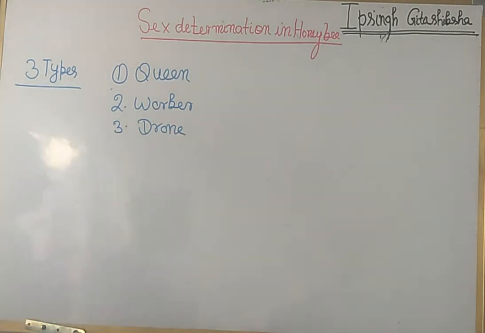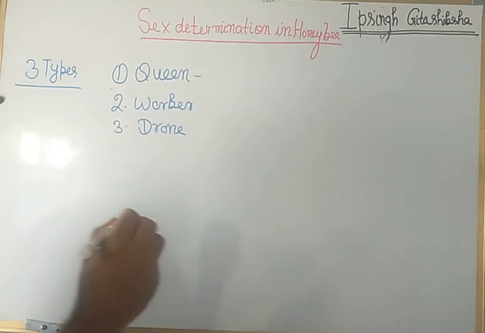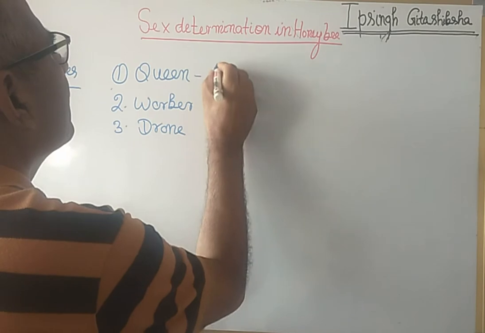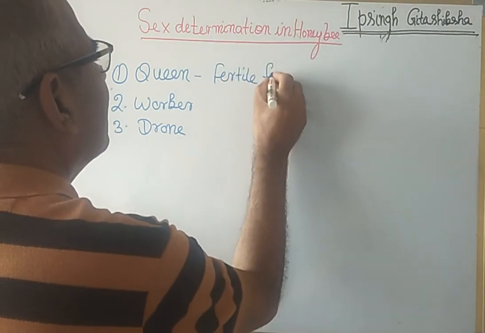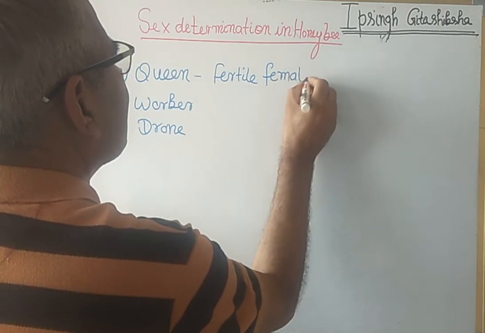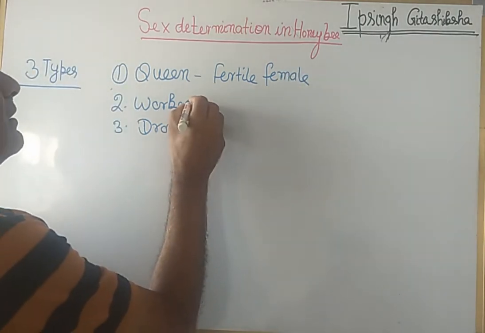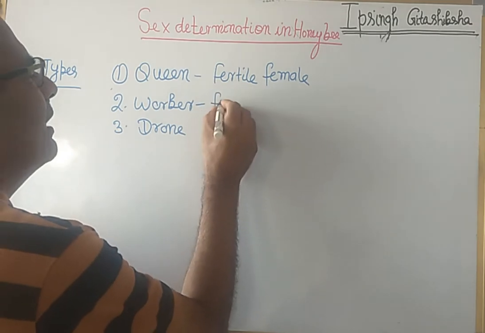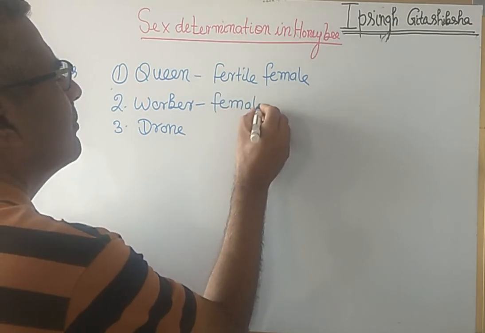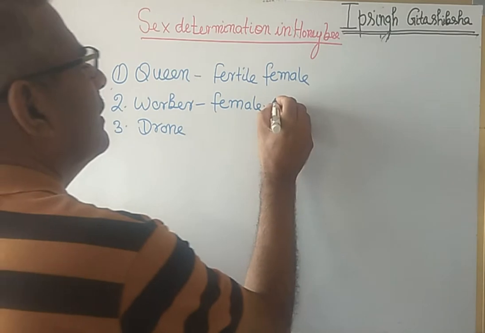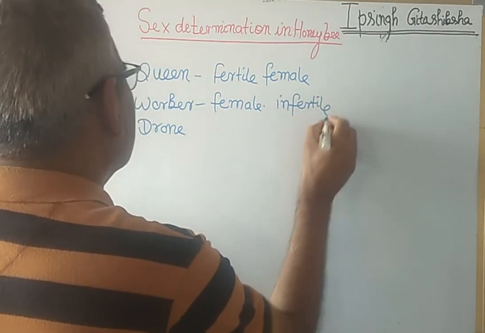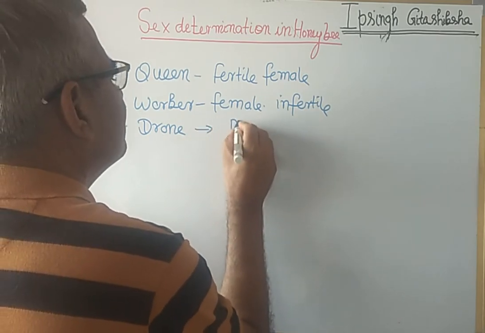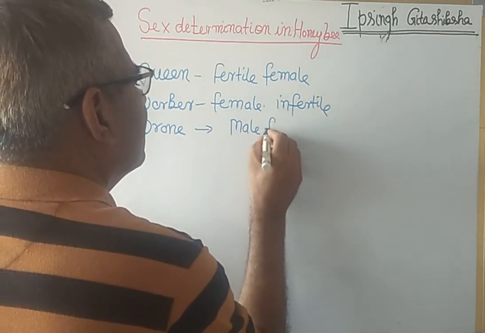The honeybee are of 3 types. First is queen, that is the fertile female. The second one is worker, that is actually female but infertile. And the third one is drone, that is male and they are fertile.